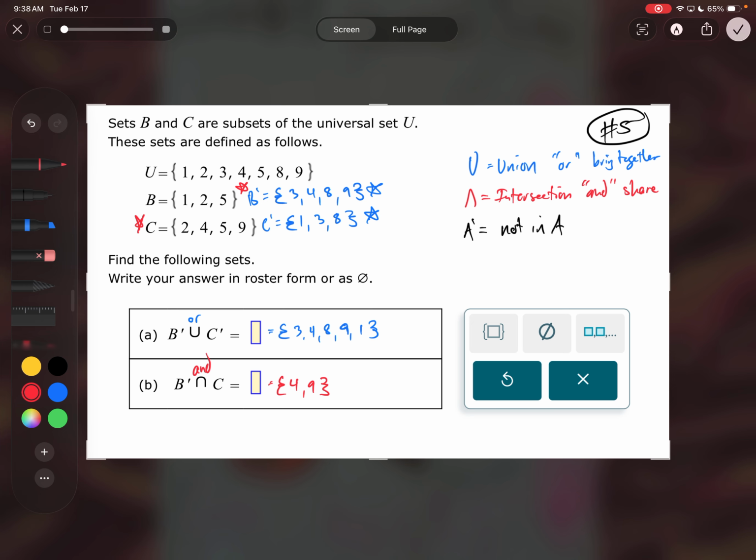So make sure you take those step by step. If you need to write down B naught, if you need to write down C naught. Here, I'm going to just make one up so we have it. But the other one we saw in the last class is something like B union C naught.